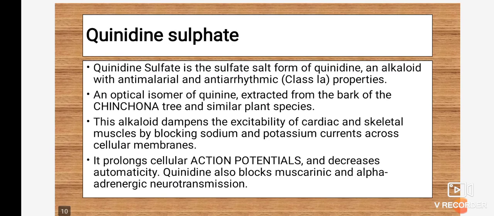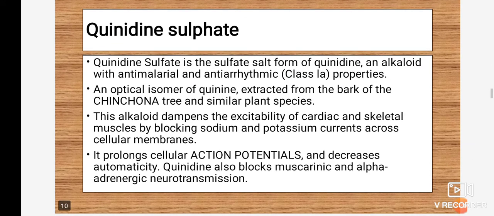Then this is quinidine sulfate. Quinidine sulfate is a sulfate salt form of quinidine. What is the difference between quinidine and quinidine sulfate? It is converted into its sulfate form for enhancement of activity, like pharmacokinetic activity, bioavailability, and potency. To enhance these different parameters, the drug is converted into its sulfate form.